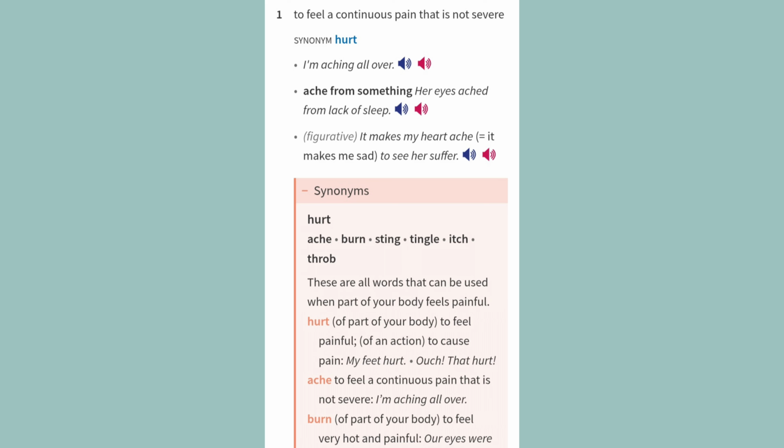1. To feel a continuous pain that is not severe. Synonym: hurt. Examples: I'm aching all over. Ache from something: Her eyes ached from lack of sleep. Figurative: It makes my heart ache. It makes me sad to see her suffer.